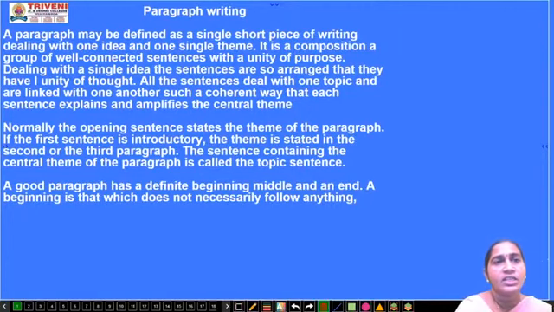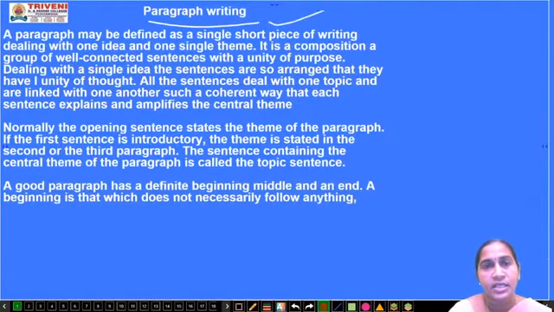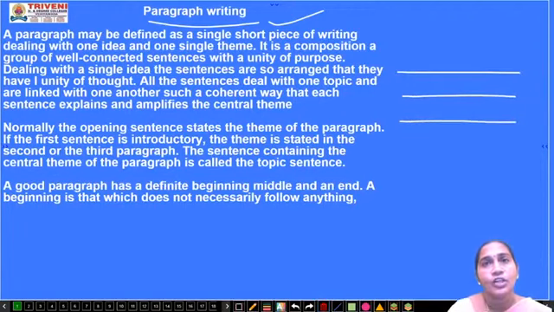Okay, now we'll see the introduction of the paragraph. What is a paragraph? Paragraph writing also comes under writing skills. So if you practice, definitely you can achieve this skill also. In paragraphs you again have 3 parts, as we have seen in our letters. In the body of the letter you have 3 paragraphs. The first one is the theme paragraph, the next one is the main, and the last one is the concluding paragraph: the beginning, middle and the end.